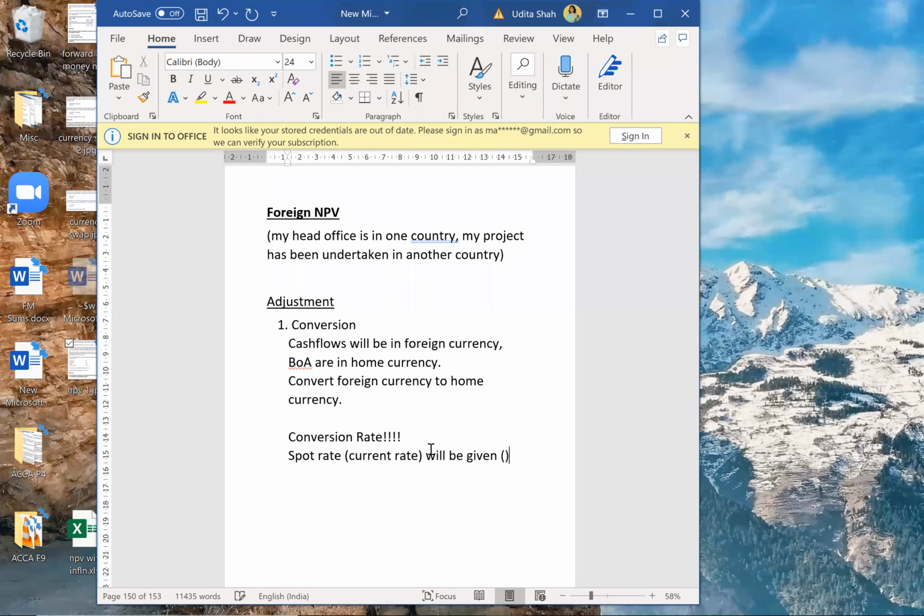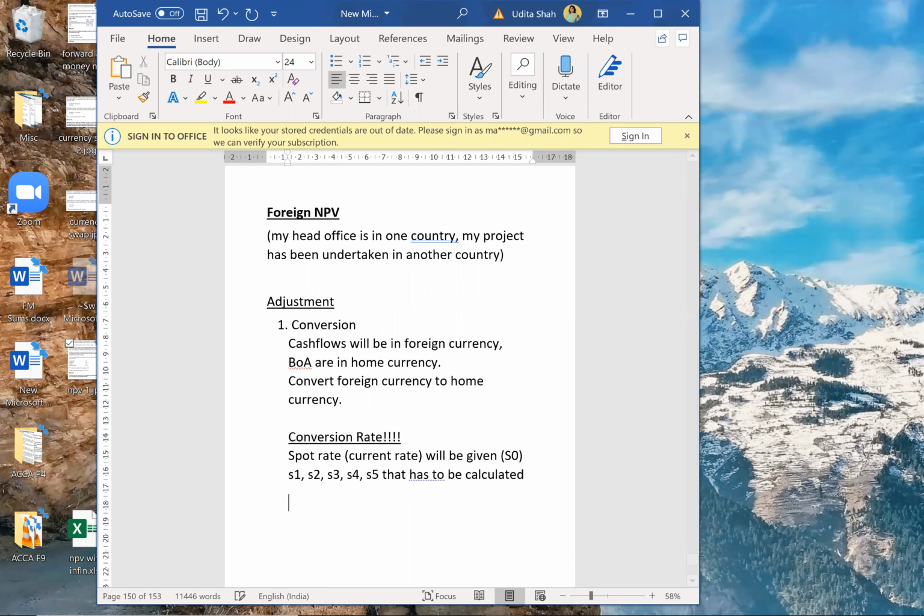Let us call it S0. So the spot rate, that is the current rate, will be given, and you will have to calculate S1, S2, S3, S4, S5, whatever number of years of project you have. They will not give you this in the problem. They will only give you the current spot rate, S0, and all other rates you will have to calculate.